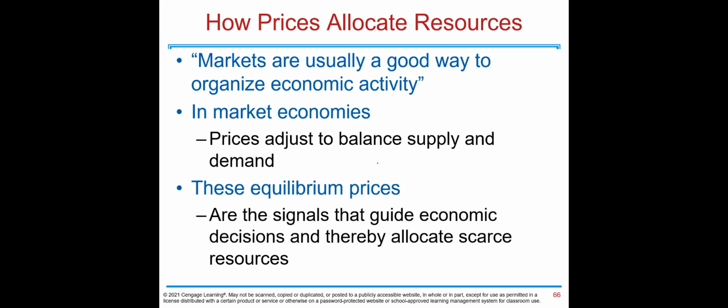And these are the final slides of this lecture: how prices allocate resources. Markets are usually a good way to organize economic activity. In market economies, prices adjust to balance supply and demand. These equilibrium prices are the signals that guide economic decisions and thereby allocate scarce resources.